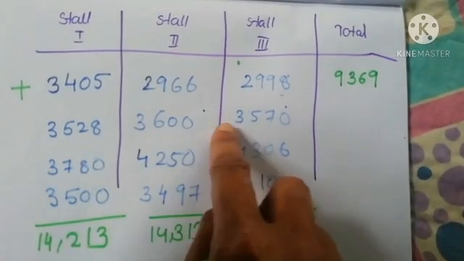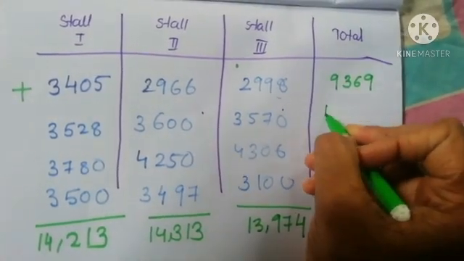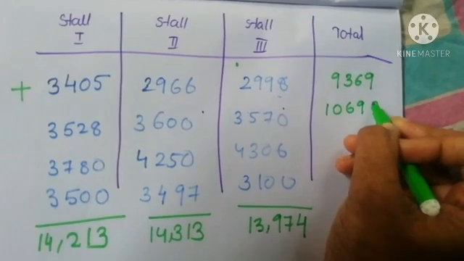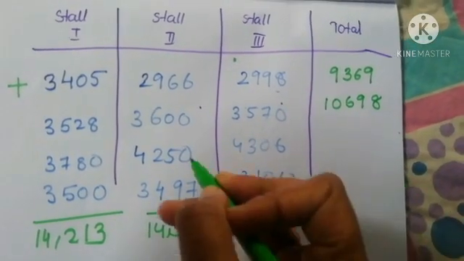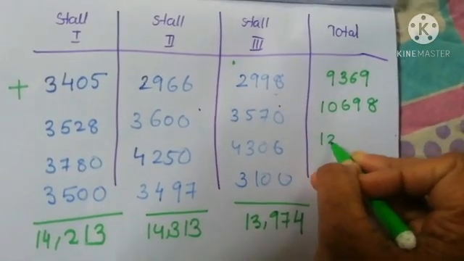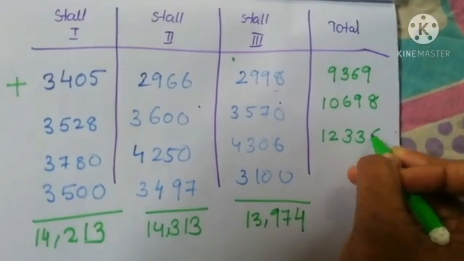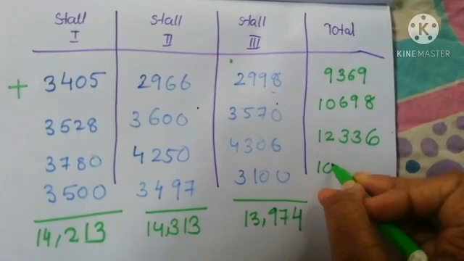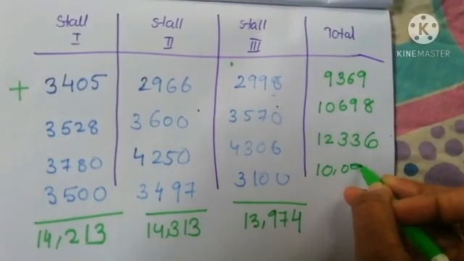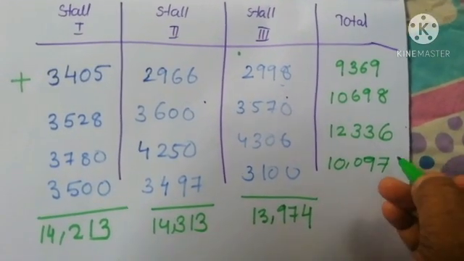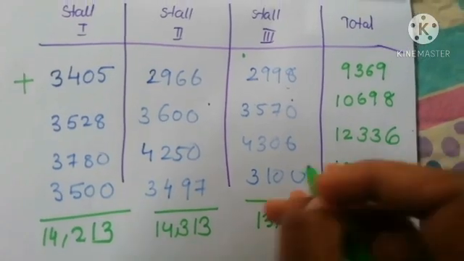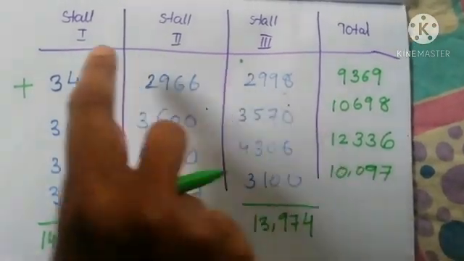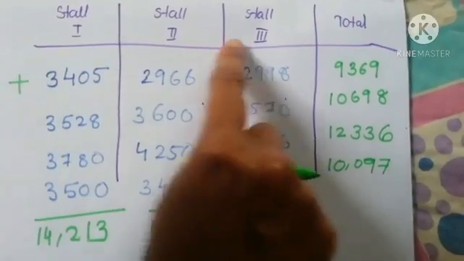When we add these, we get 10,698. Here it is 12,336. Last day it is 10,097. This is the total in each day for these 3 stalls together.